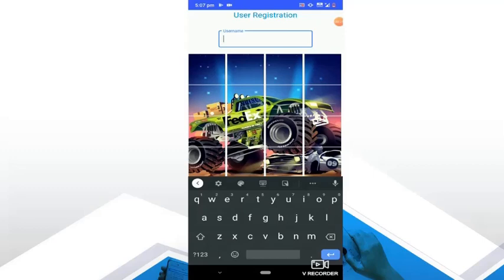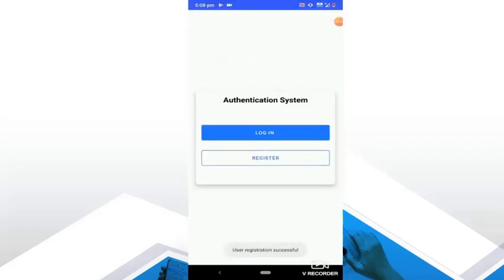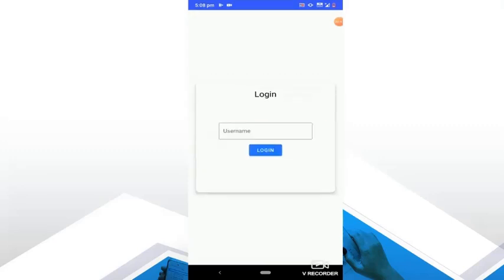In the username box, I have to enter a unique username that has not been used before, and I have to select one image as the pass image. Here I have selected the third picture in the fourth row as the pass image, and I click on the register button. We can see the user registration is successful, and now we have to perform the login. So I click on the login button.